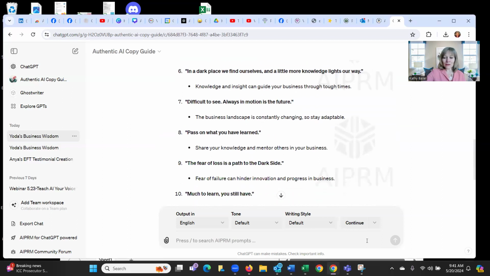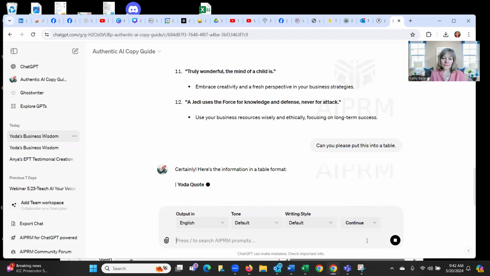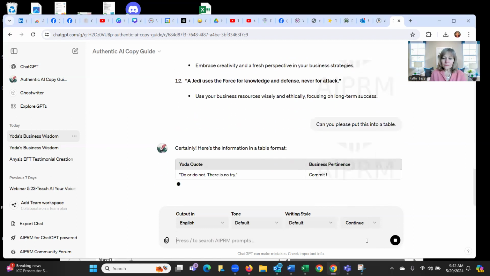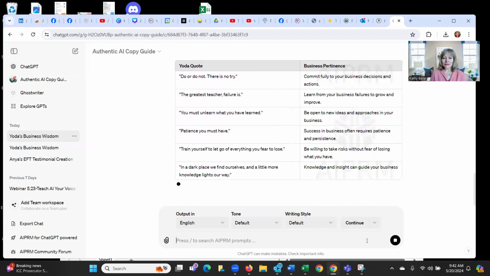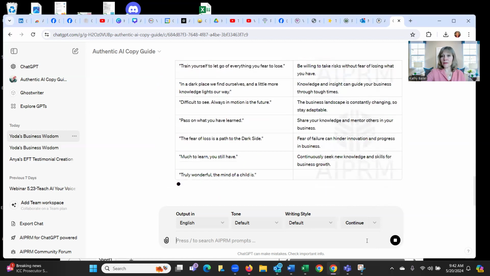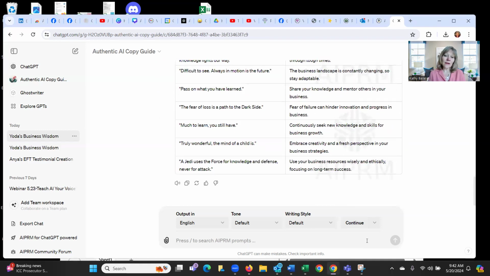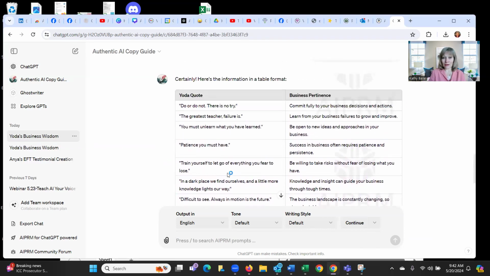These are really fun. So now what we want to do is advise ChatGPT: now, can you please put this into a table? All right. The reason we're going to do this is we're going to put this into an Excel document to be able to save it in a format that we can bulk import right into Canva.